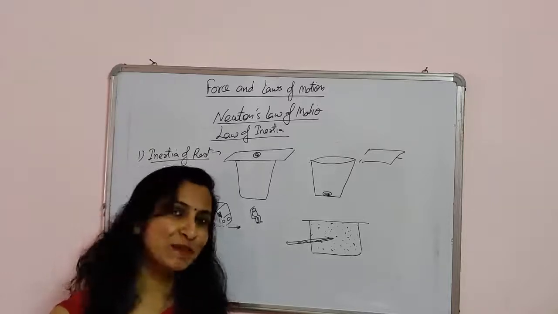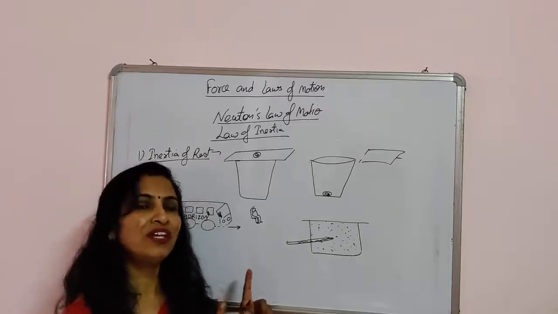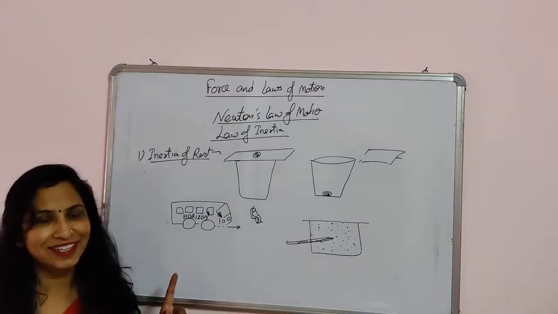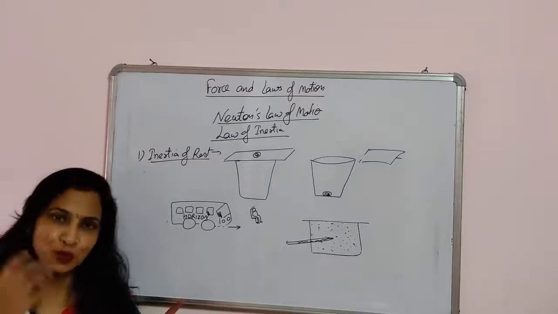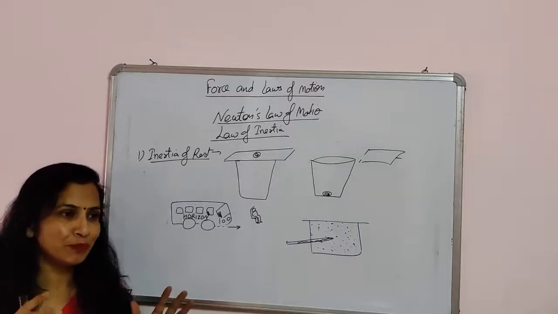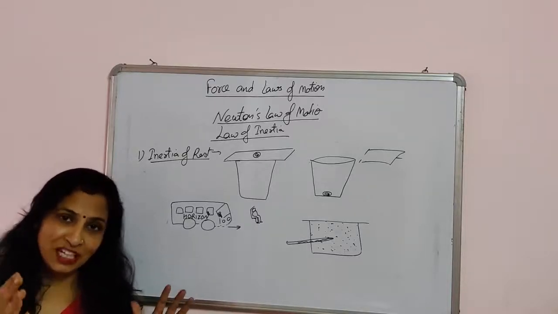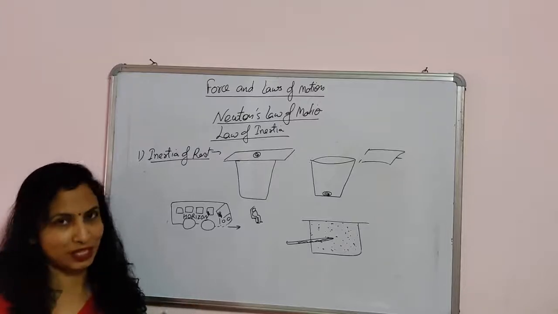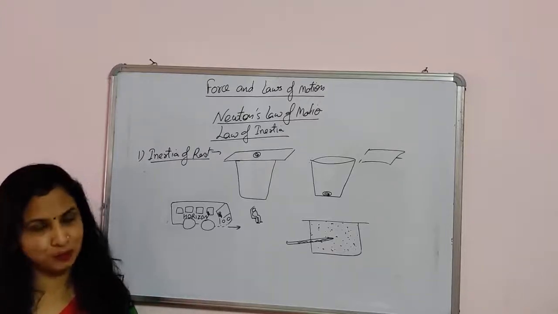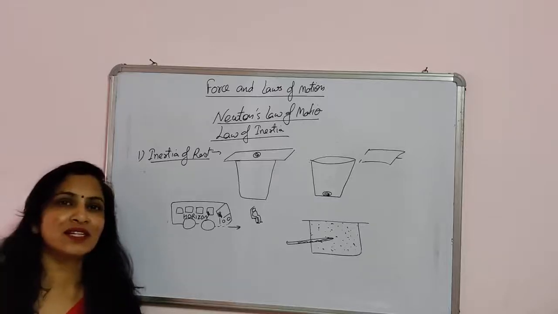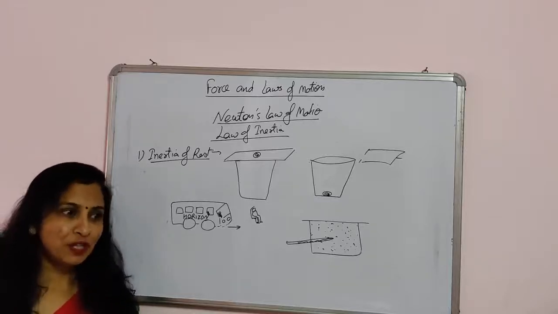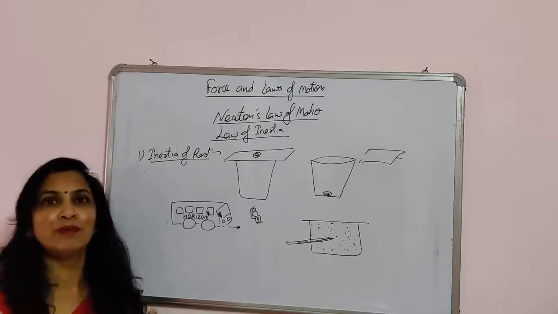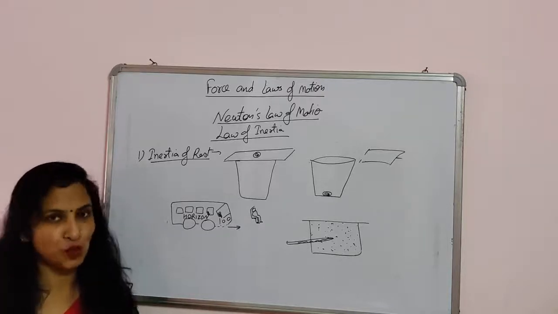Now in the next video I will explain two different effects of inertia, different types of inertia. Second one is the inertia of motion. According to inertia of motion, if a body is in motion, it will continue in uniform motion until we apply some force on it. So this is called the inertia of motion. And the next one is inertia of direction. So if a body is moving in a particular direction, it will continue to move in that particular direction until we apply some force on it.